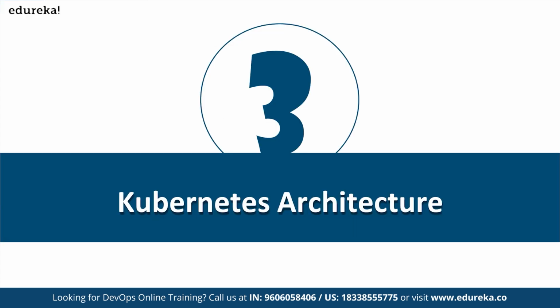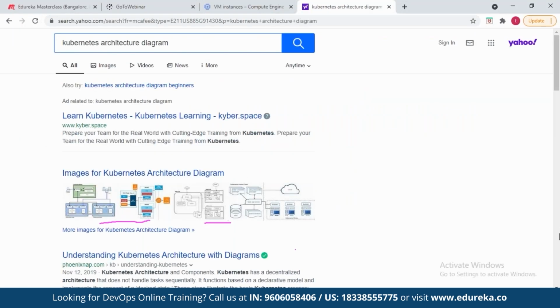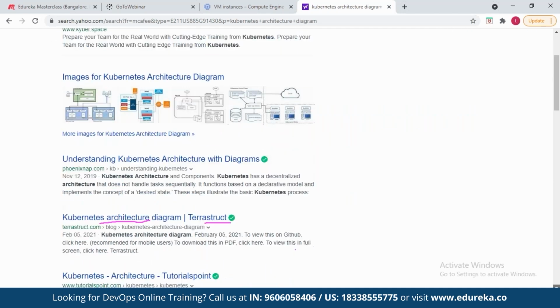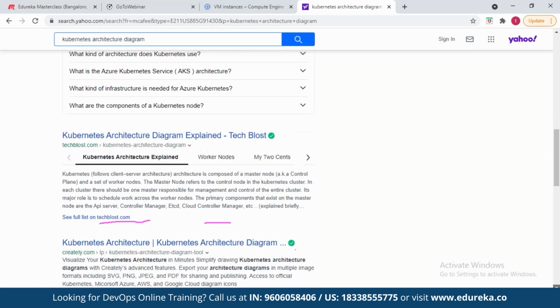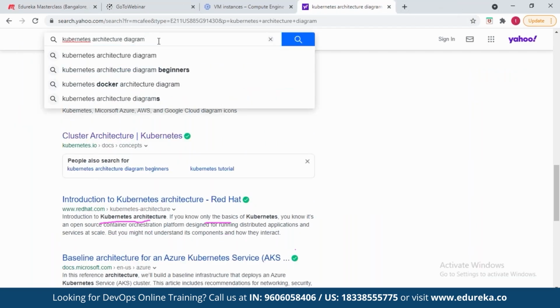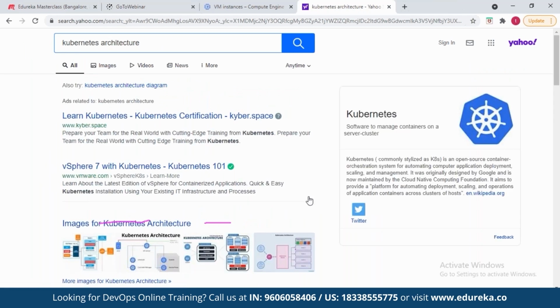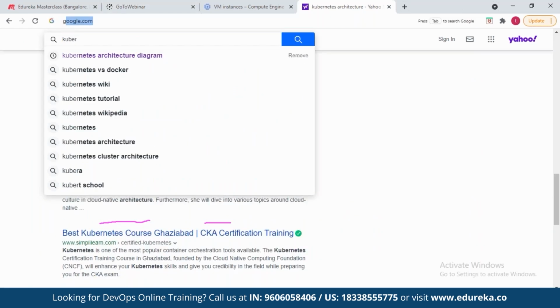Next, what is the architecture of Kubernetes, friends? Let's understand the Kubernetes architecture first. For that, I will make use of this diagram. So let us go to the Kubernetes website itself.